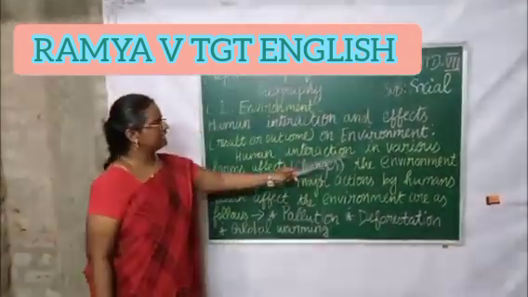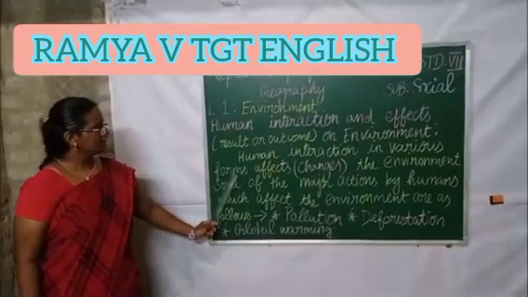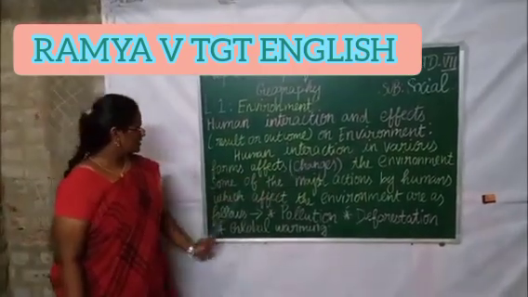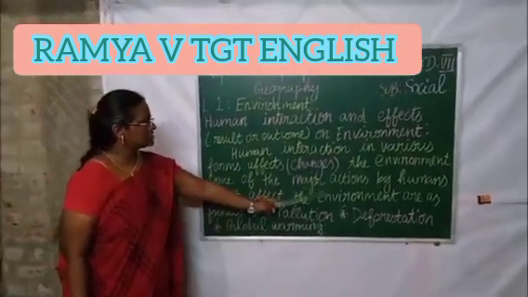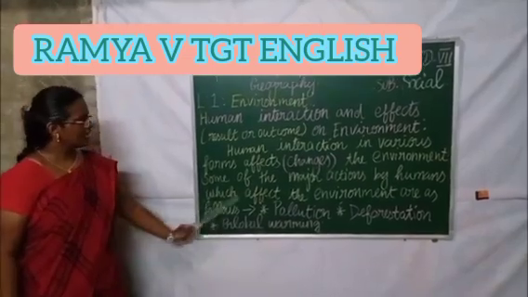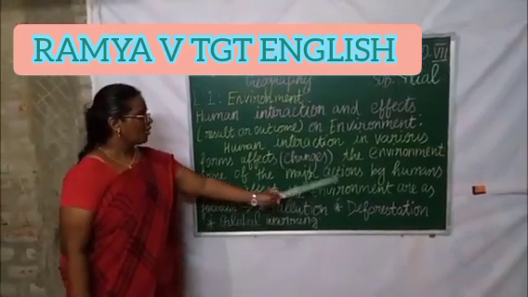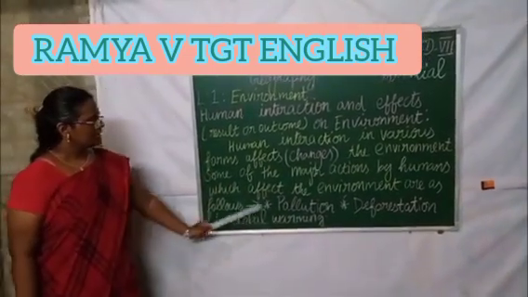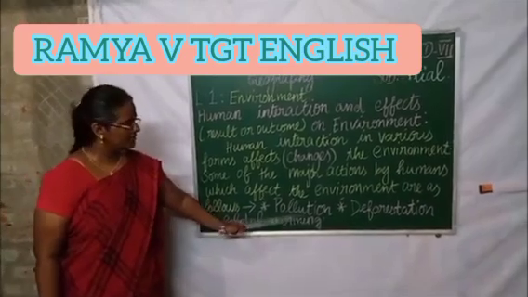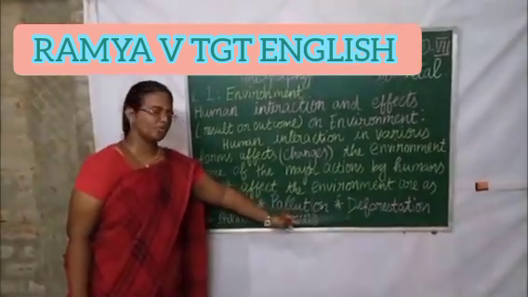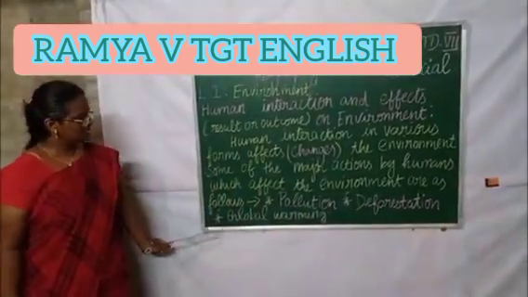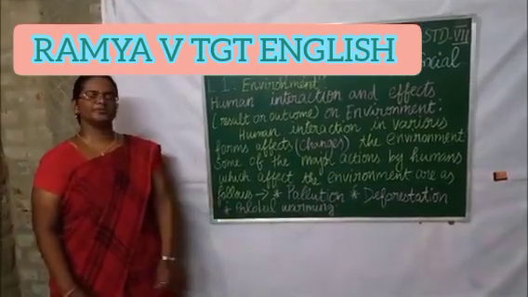Human interaction in various forms affects the environment. Some of the major actions by humans which affect the environment are as follows. The first one is pollution, the second one is deforestation, and the third one is global warming.